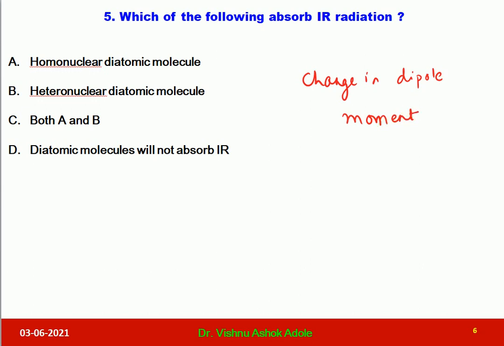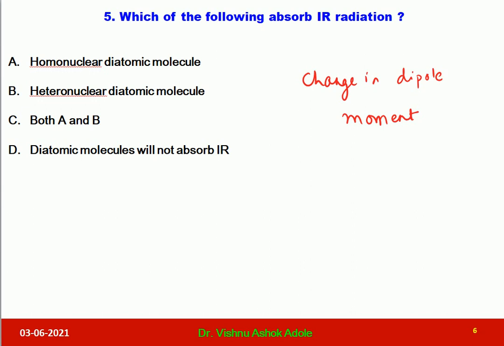In other words, the polar molecules are giving change in dipole moment when there is vibration of the bond, and all polar molecules you will find will give you IR spectrum, that is they will absorb the IR radiations. So in this way we can answer the question based on IR absorption.